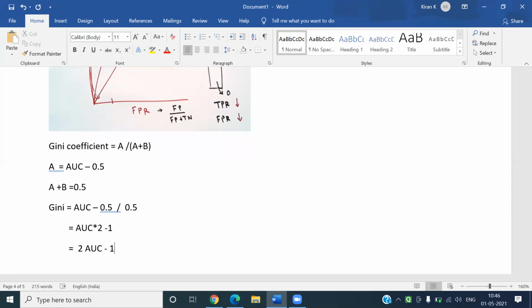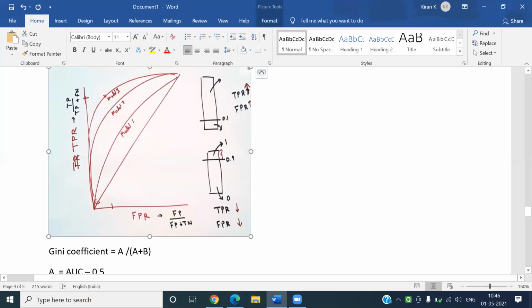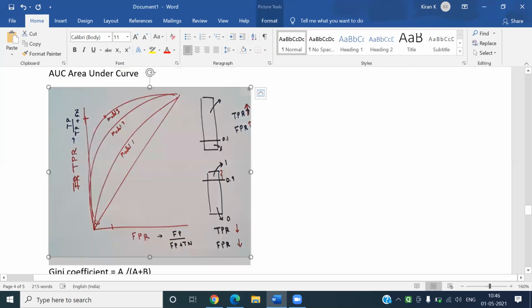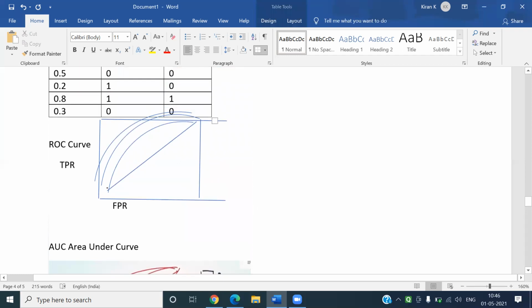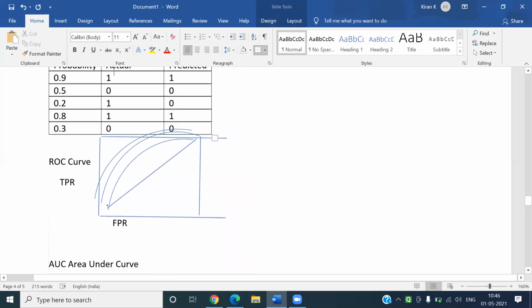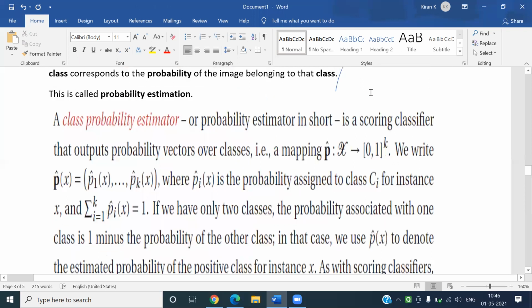So this is how probability is estimated. Let me just revise the things. So the point is class probability estimator.